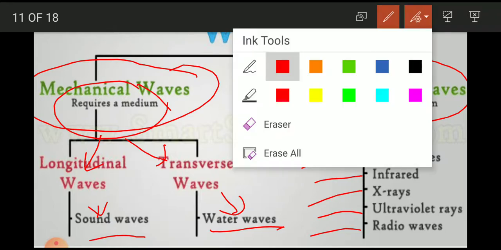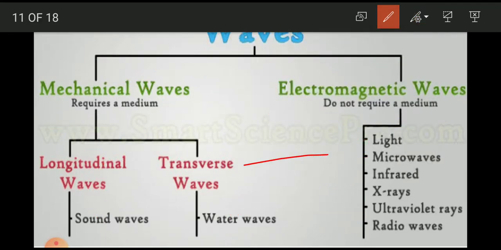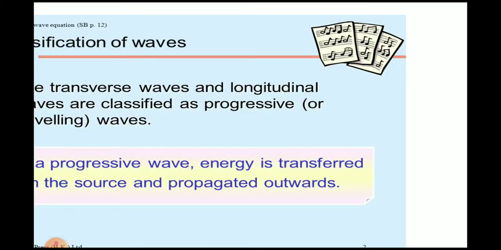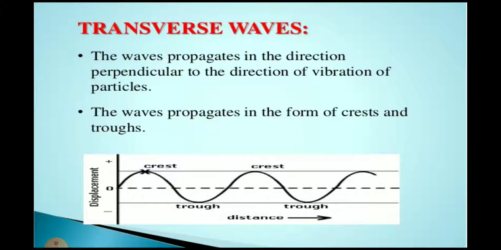Now, classification of waves. Transverse waves and longitudinal waves are classified as progressive waves. Progressive waves transfer energy from one place to another place. Now here you can see in the diagram transverse waves.